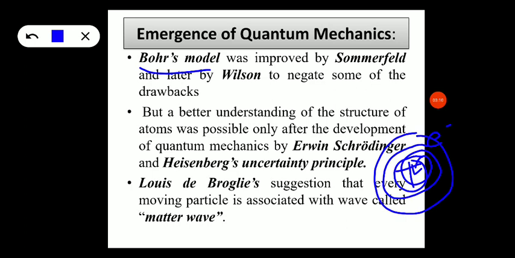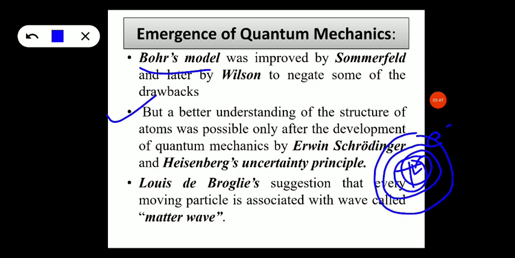But in fact, Heisenberg's uncertainty principle states that the position and momentum of a subatomic particle cannot be determined simultaneously and accurately. So, the better understanding of the structure of the atom was possible only after the development of quantum mechanics by Erwin Schrödinger and Heisenberg's uncertainty principle, and Louis de Broglie's suggestion that every moving particle is associated with a wave called matter wave.